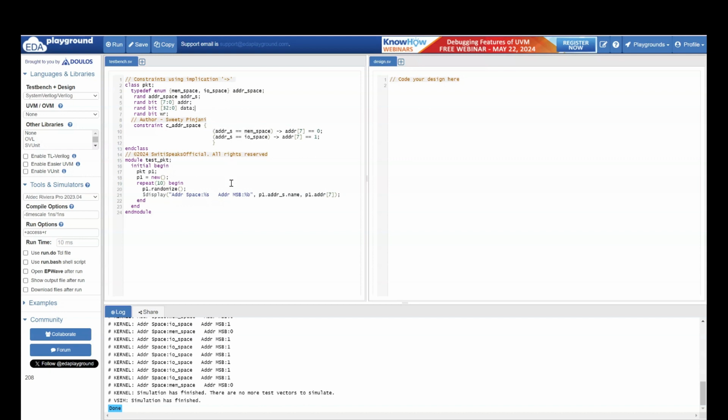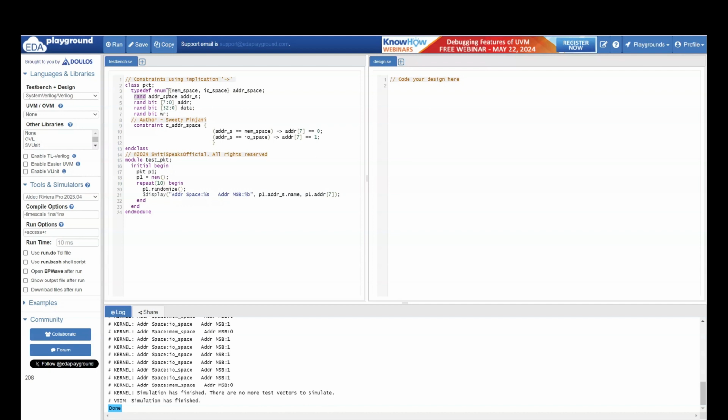Let us understand this example first. I have already executed it, so we will see the output also. I have a class packet in which I have an enum address space. Address space can take two values, memory space or IO space. Then I have the random address, data and write. I want to put a constraint on address space. Address space is this enum variable, which is a random variable.